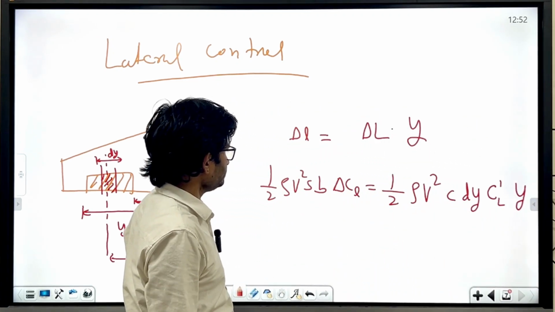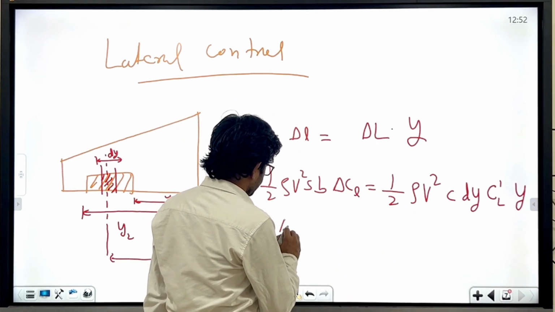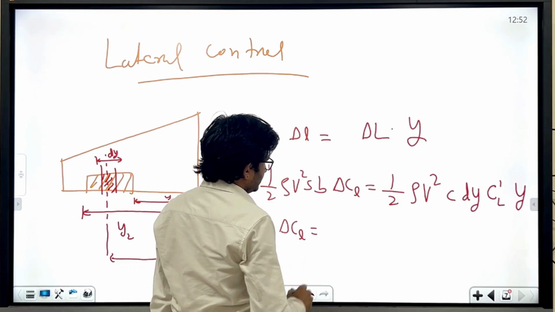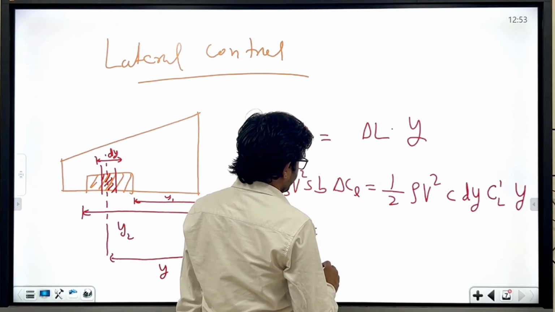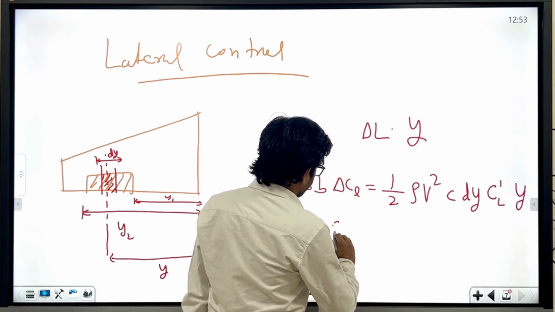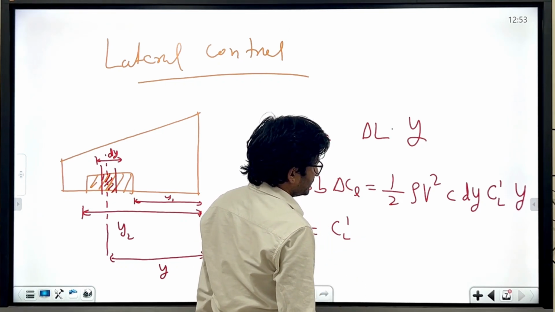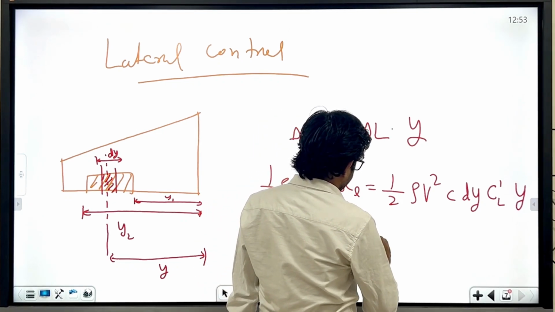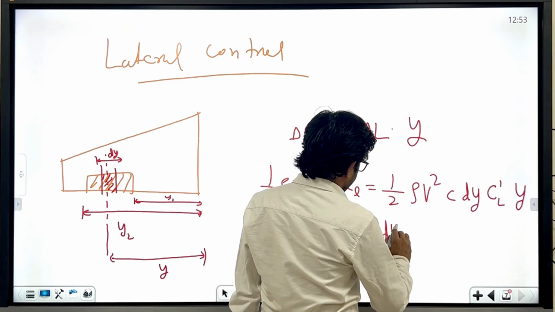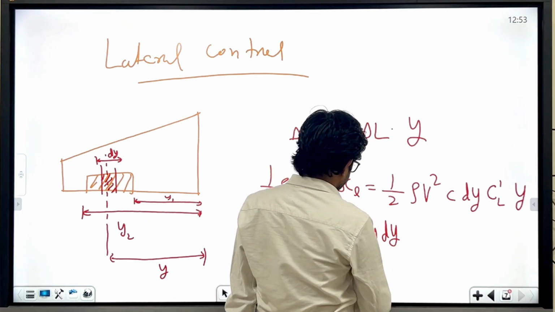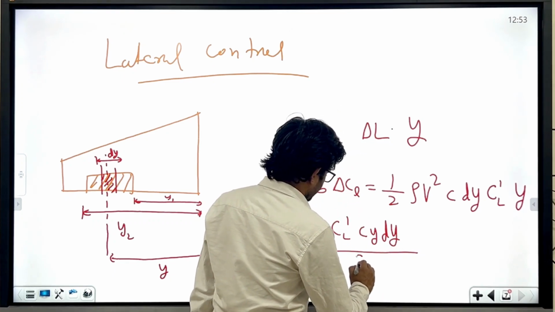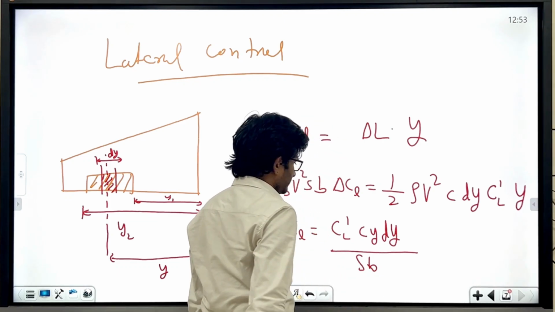Now you rearrange delta CL. This half rho V square will get cancelled. You will have CL dash, and C y dy divided by S into b.